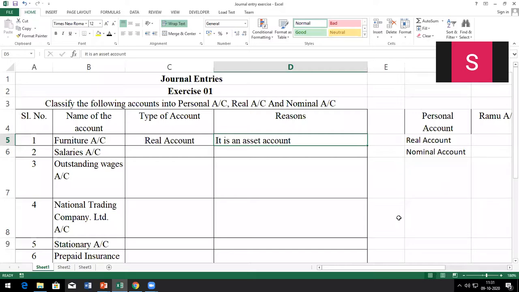So all of you please keep writing down. Simultaneously, write in your notes as we discuss one by one. Understand now how to write? You write the type of account, whether real, personal, or nominal, and give the reason. It is a real account because furniture is an asset. It is an asset account.